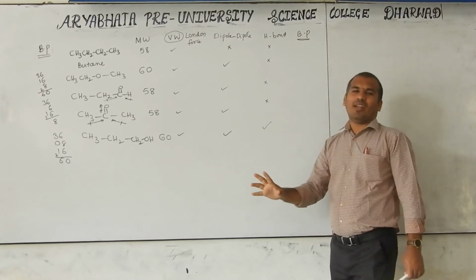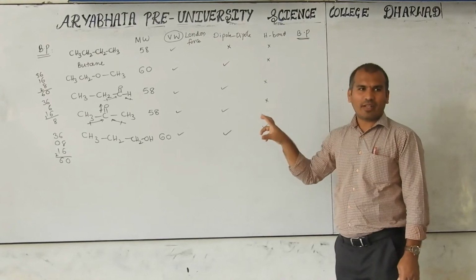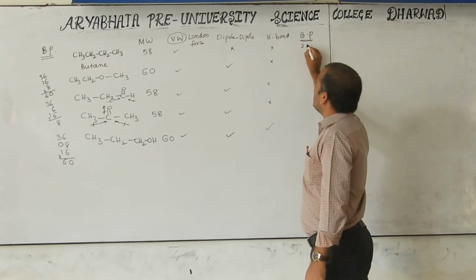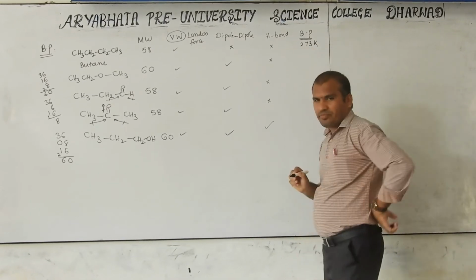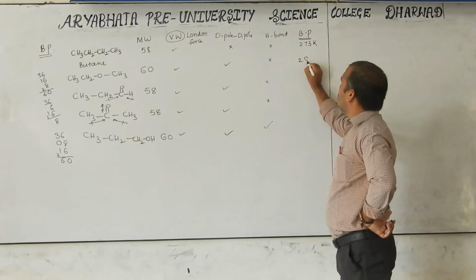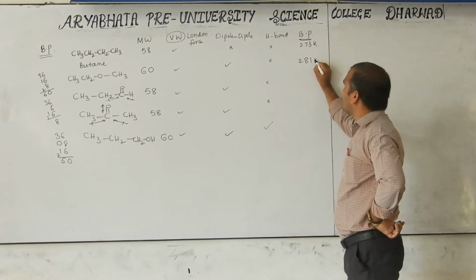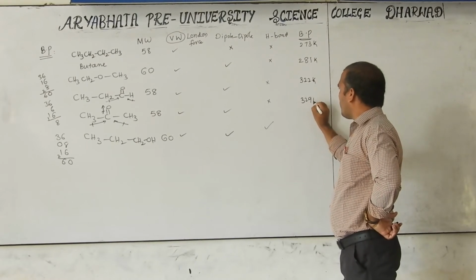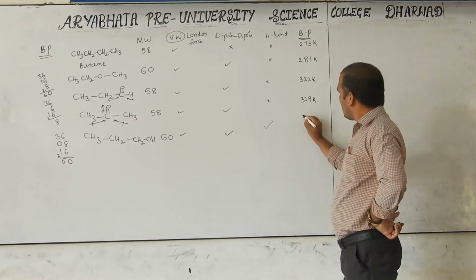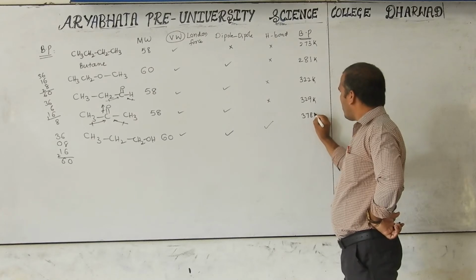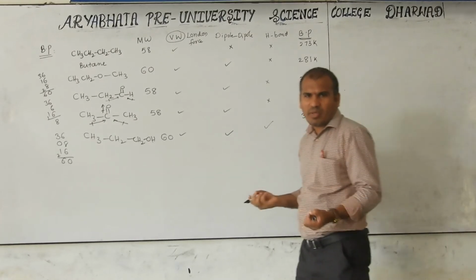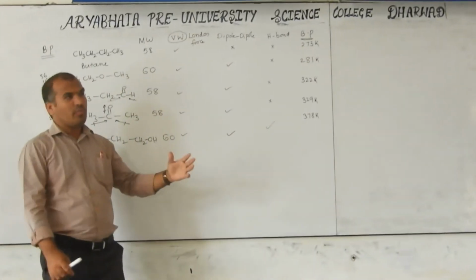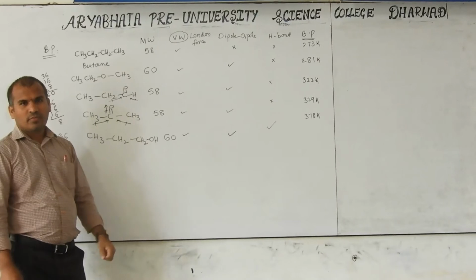That's why, don't remember the values, only how to find which one has the higher boiling point. These are the factors. Now, this is 273 Kelvin. This is 281 Kelvin. This is 322 Kelvin. This is 329 Kelvin. This is 378 Kelvin. Maybe 1 or 2 digits, there may be small variation from book to book. But these are the boiling point temperatures of the given compounds.